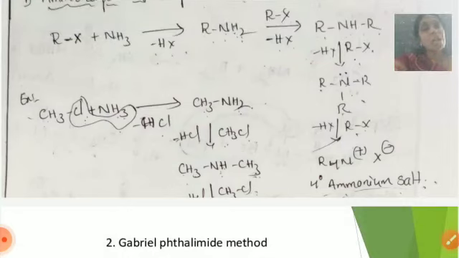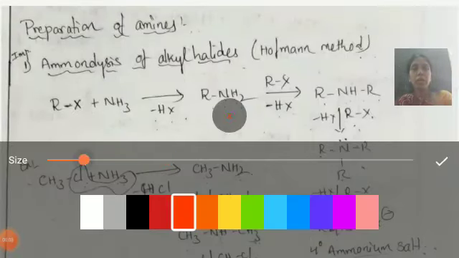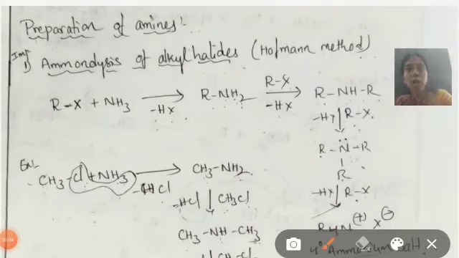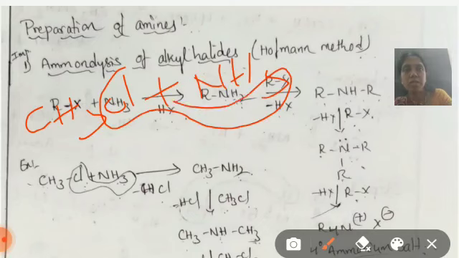So here one hydrogen reacts with an ammonia molecule. Methyl chloride reacts with ammonia, with removal of HCl, and is converted to methylamine, CH3NH2. This CH3NH2 reacts with a second molecule of methyl chloride.